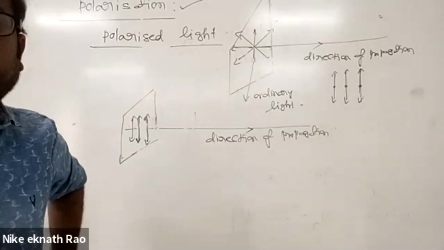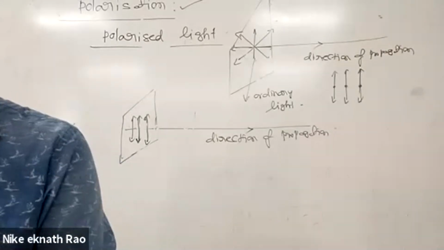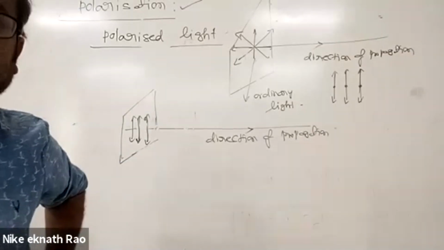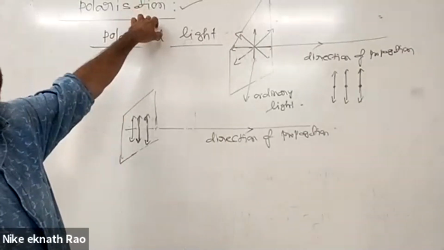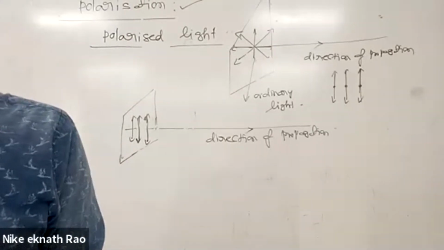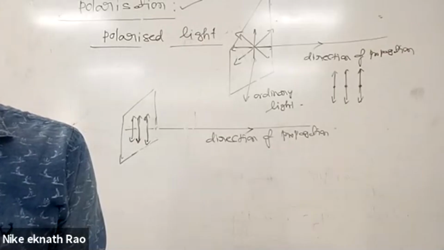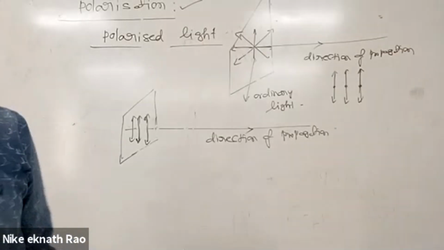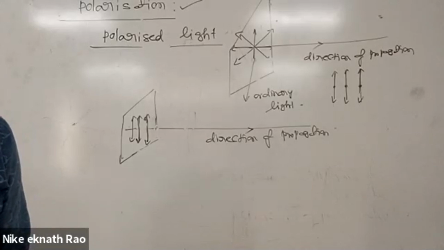Polarization, definition. Polarization is a phenomenon in which the electric field of a light wave is restricted to lie in a single direction or single plane.